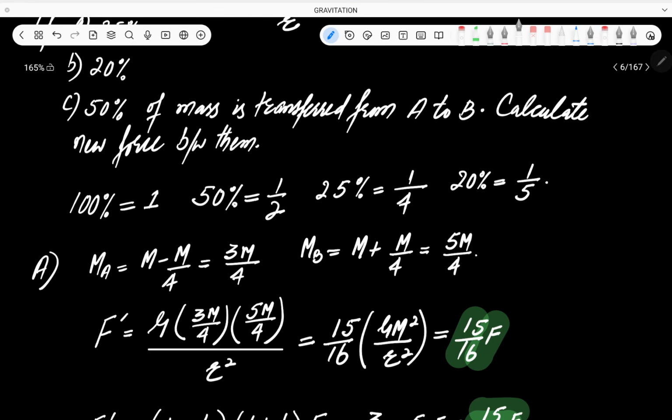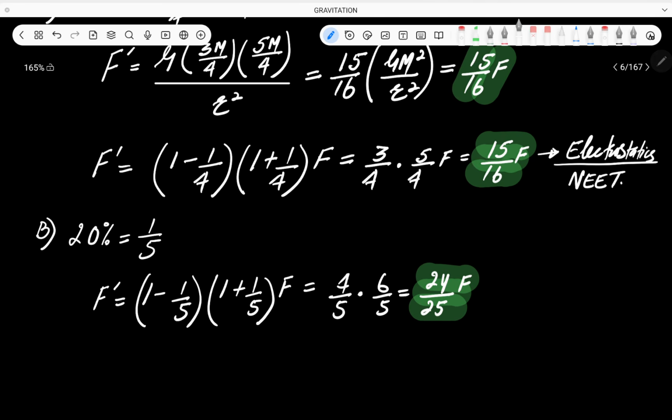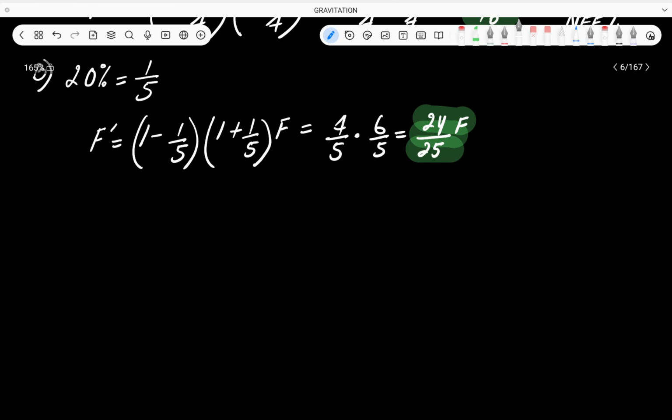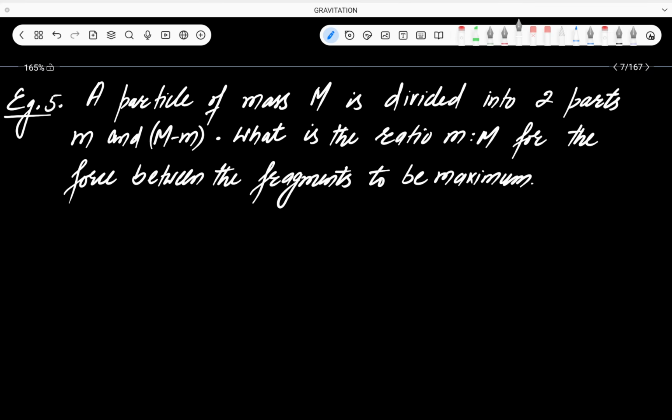Okay, this 25% जो हमने A part किया है, in fact it has been asked in NEET, in electrostatics. This question has been asked in electrostatics. The question is that 25% of the charges are transferred from body A to body B. Calculate the new force. The procedure is exactly the same and the answer will also be the same. Let's switch to another question.